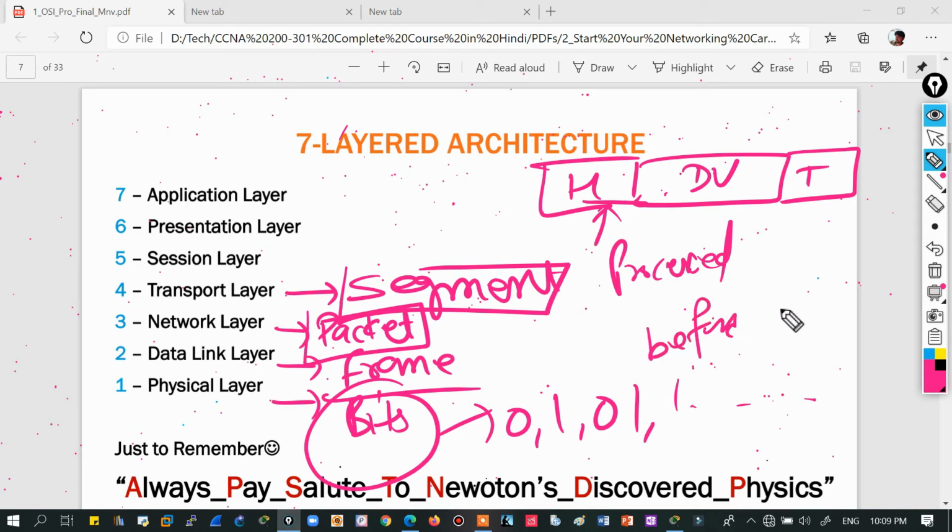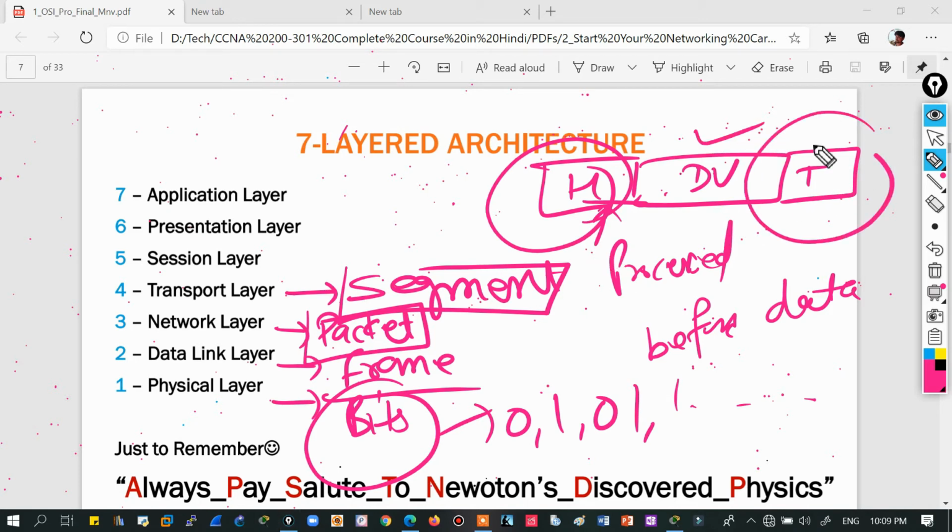When a server is receiving a request from a client, it will not first see what kind of data it wants to download. No, it will see the IP address of the source and the MAC address of the source, right? So this kind of information is processed before the actual request.